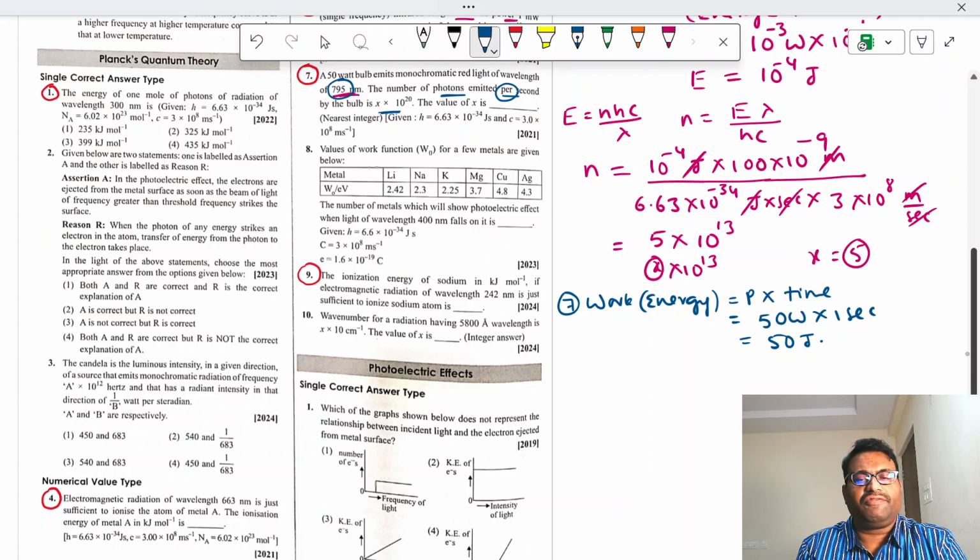So energy is 50 joule, and we know the formula to calculate the number of photons: N is equal to E lambda by Hc.